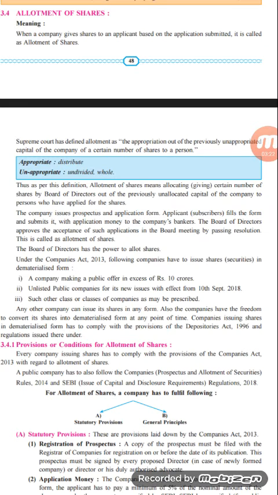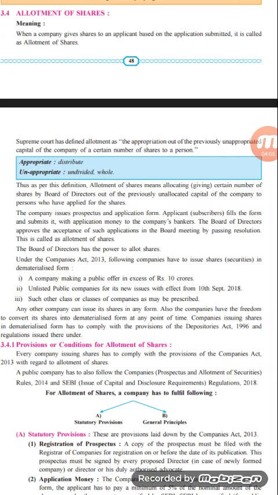So one form will also be attached in that prospectus, and accordingly the applicant who wants to apply for the shares will fill the form and submit it with the application money to the company's banker. So here the company is not going to collect the money on the equity share itself, but will appoint one bank as a banker, and on behalf of the company the banker will collect the amount. So here the application will be submitted by the investor along with some money, which is known as the application money. So he will submit the application form along with the application money to the respective banker.